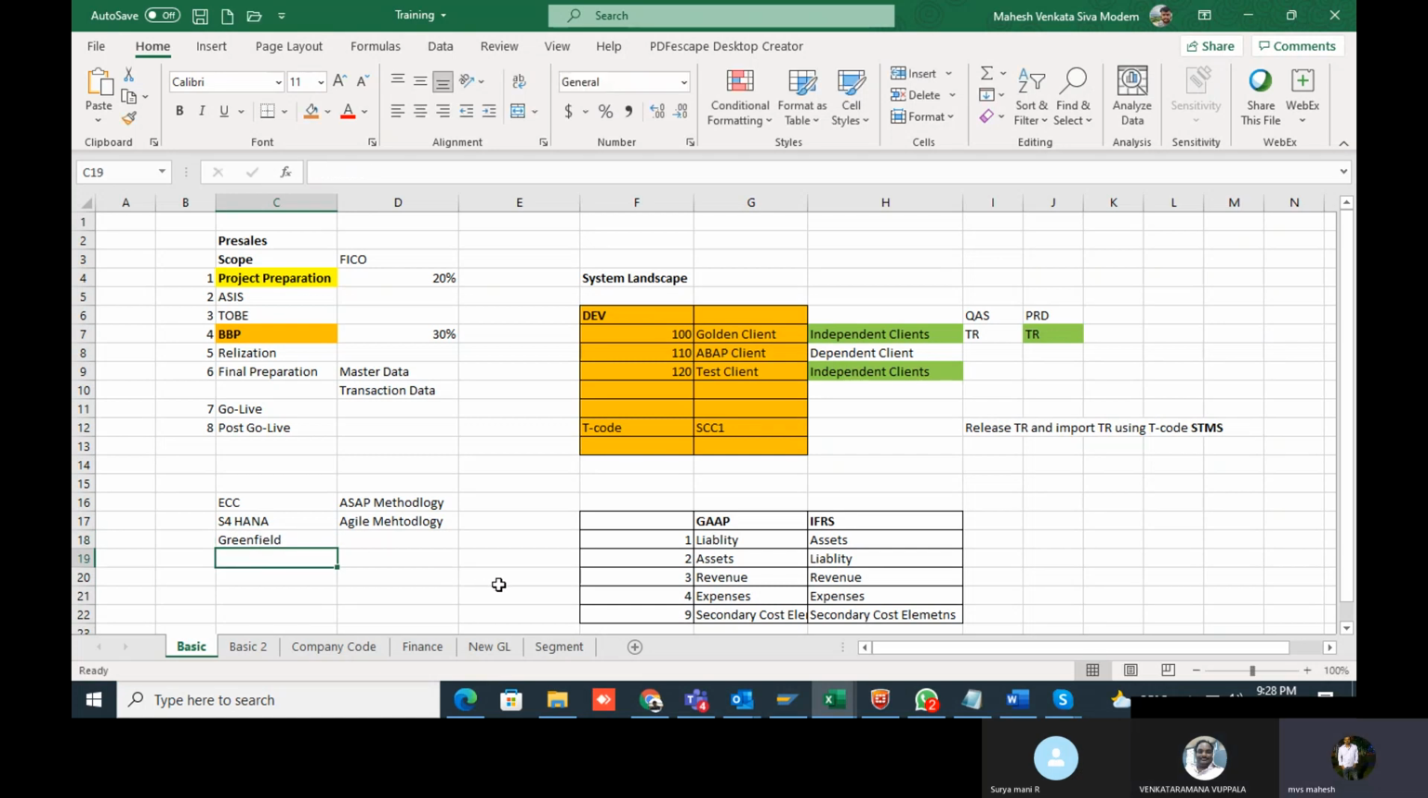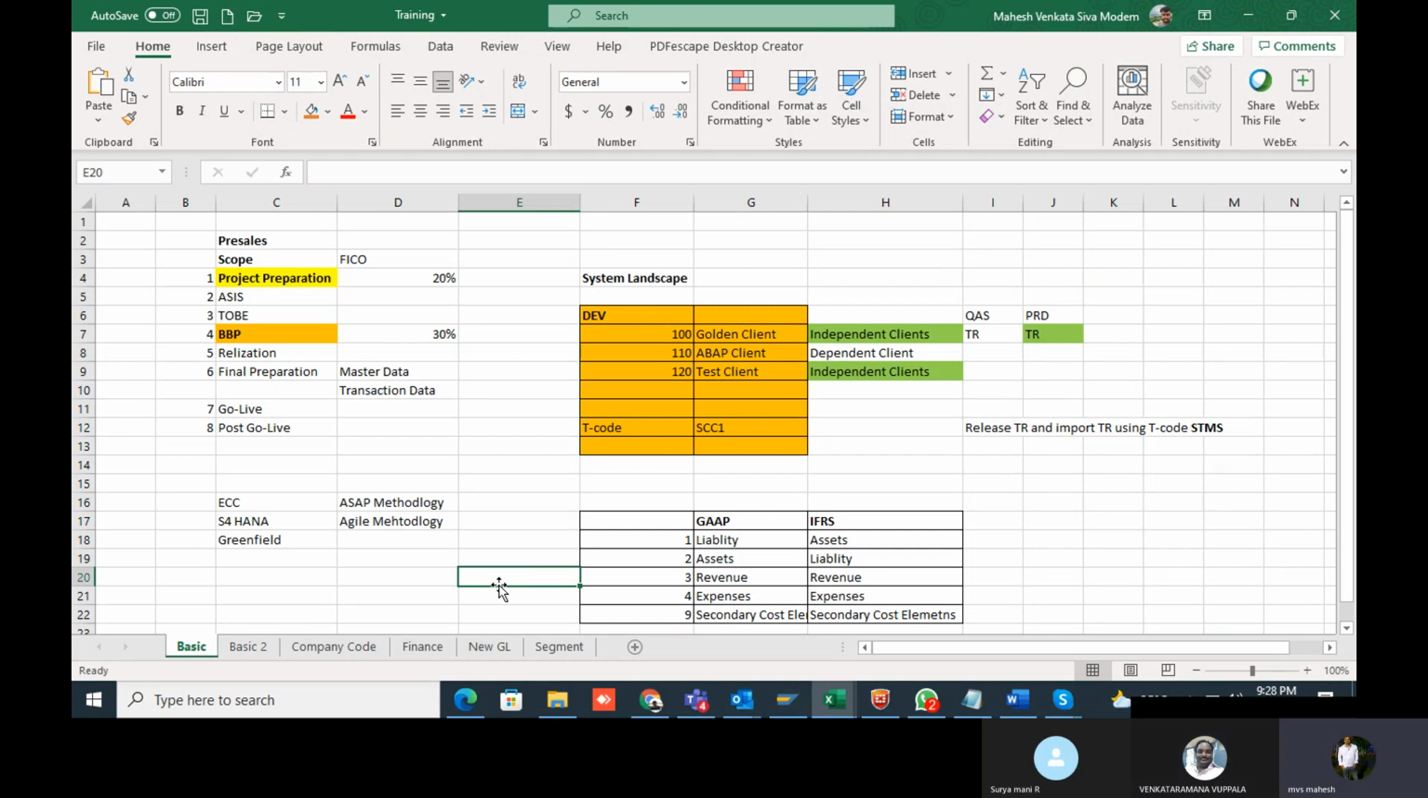And in the BPP document, we are going to update both the documents, the one shared by the client and the one prepared by the functional consultant. That is the as-is and to-be. We'll mention both processes, integrate them, and prepare one BPP document. Each and every process will be there. I will also show you how the format looks.